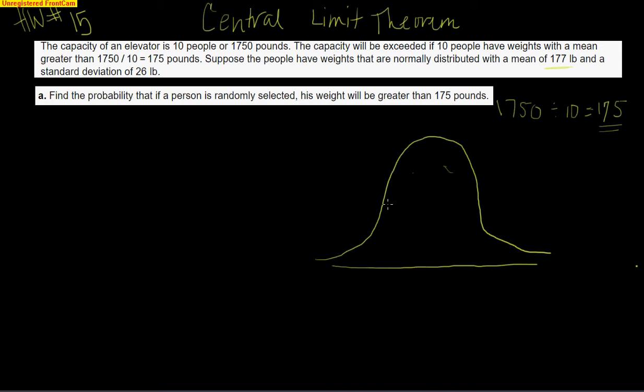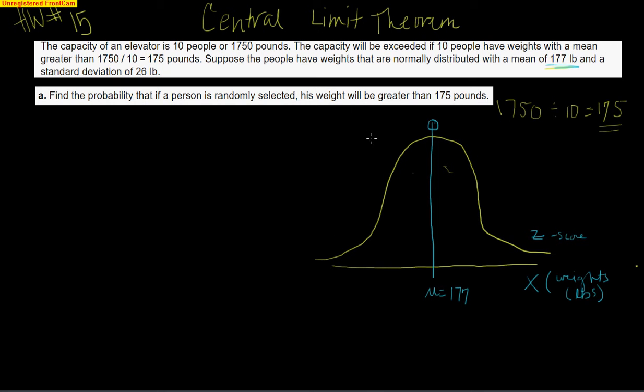Okay, and then we are going to go ahead and label this curve. We always start with our mean. Remember, if you go straight to your template, it'll start to trigger your thinking. So this is our mean, which we are told is 177. It's 177, and what does that mean? Let's define our x. In this case, it's the weights of people in pounds. Okay. All right, and this is our z. That never changes. This is our z-score. And the z is right here at the mean. The z-score is 0.